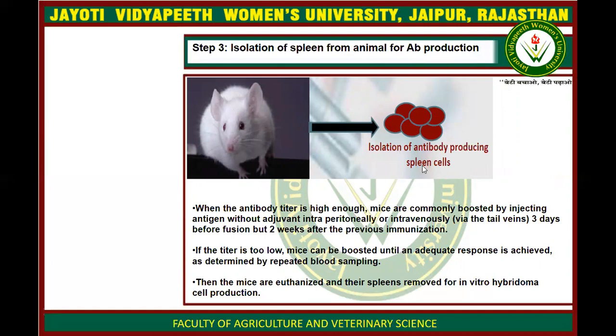What are spleen cells? The spleen is an immune organ in which antibodies are present. So we take all the spleen cells so that we can isolate the antibodies from these spleens.